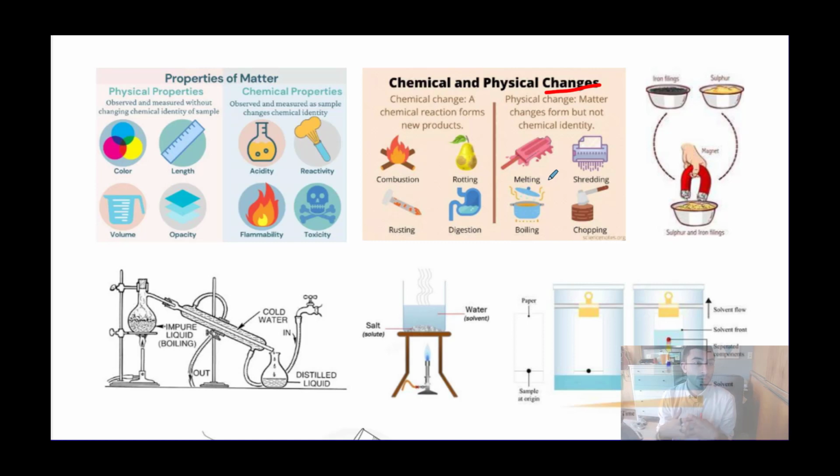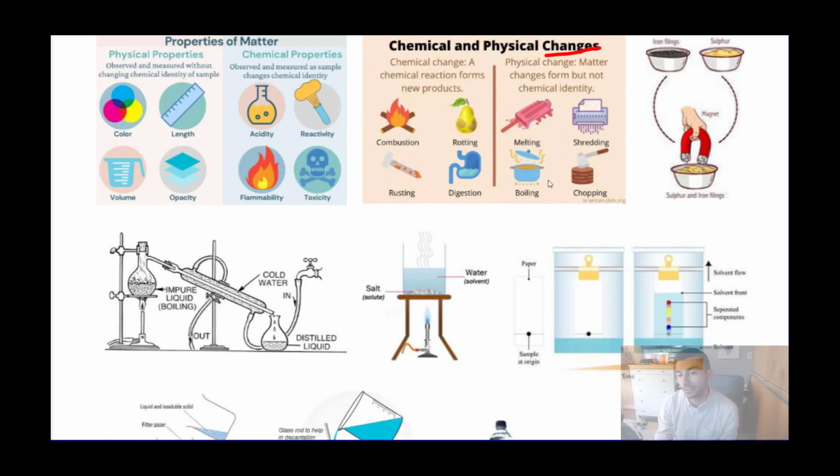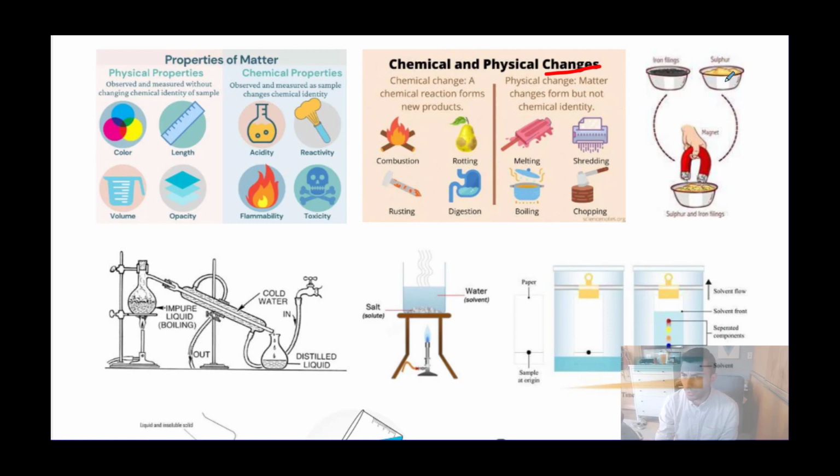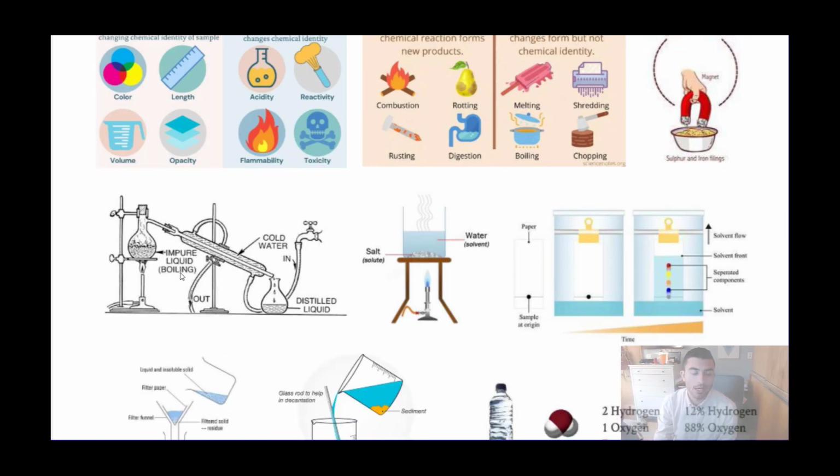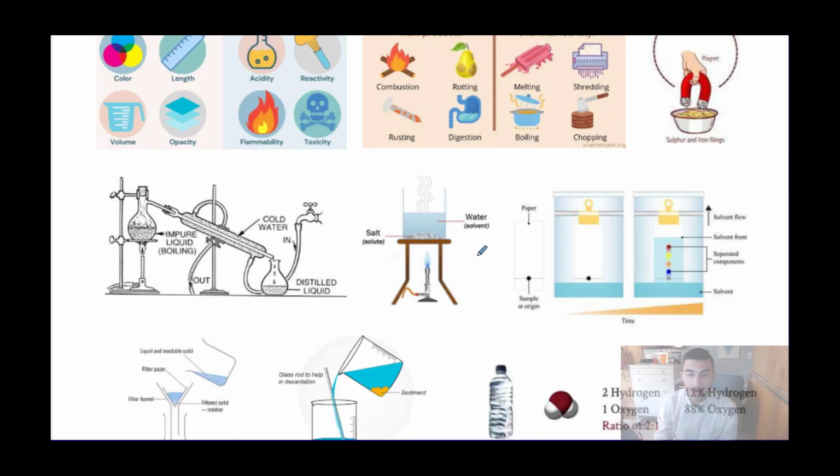Mixtures, we said, are physical combinations of pure substances, so they have to be separated physically, right? There's no new substance that is formed in a mixture, so they're fairly easy to separate. We looked at some methods like magnetic separation if the substance is magnetic, distillation to separate liquids based on boiling point, evaporation. If there's a solid dissolved in a liquid, we can evaporate or boil the liquid off and be left with whatever solid was dissolved.